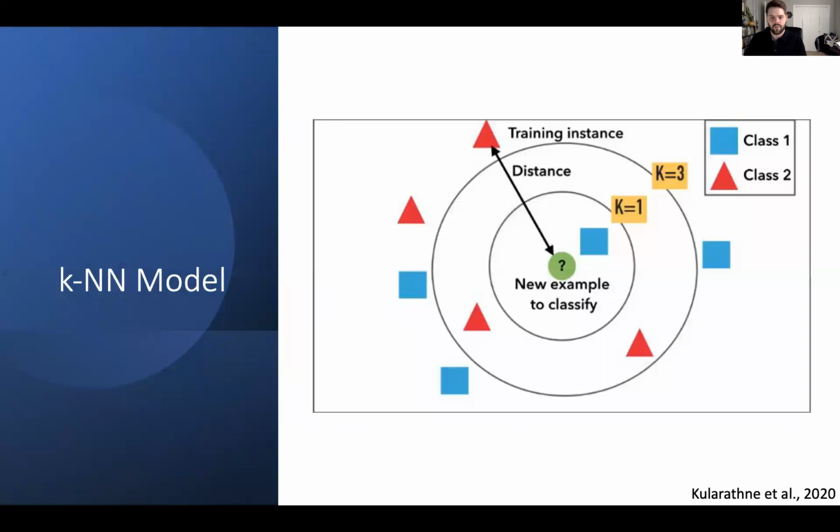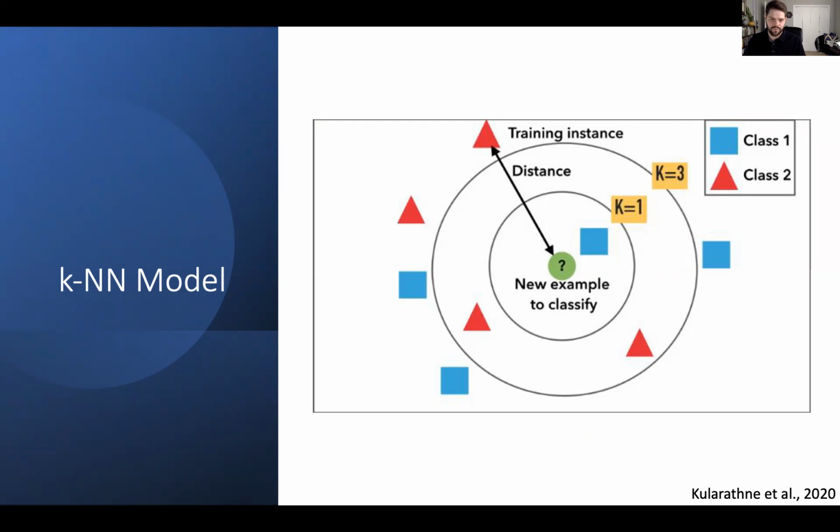Next, we wanted to see how much ABV and IBU contributed to a beer being classified as an ale or an IPA. We decided to use a KNN model to do this analysis, and basically this takes its nearest neighbor or data point and compares and tries to identify what it is. So here we can see with K equal to 1, we are going to potentially identify this as a class 1, but when we have K equals 3, this would be identified as a class 2.